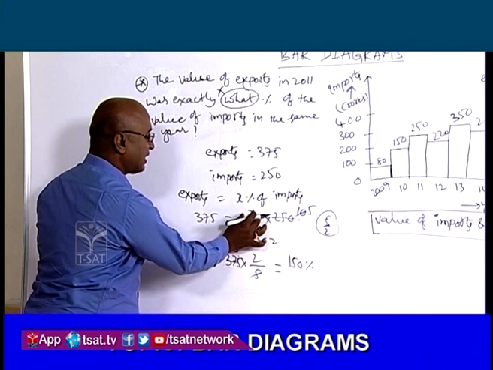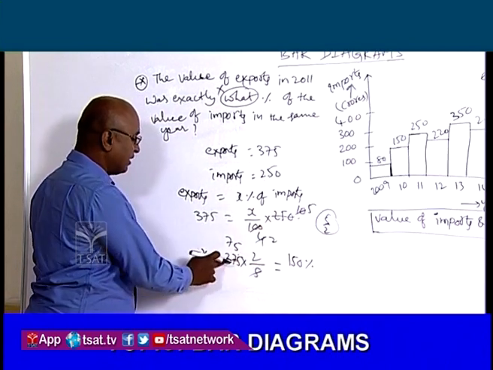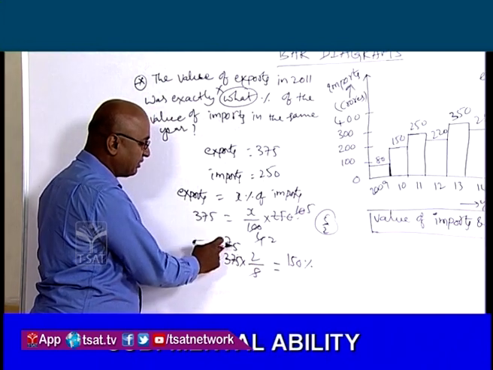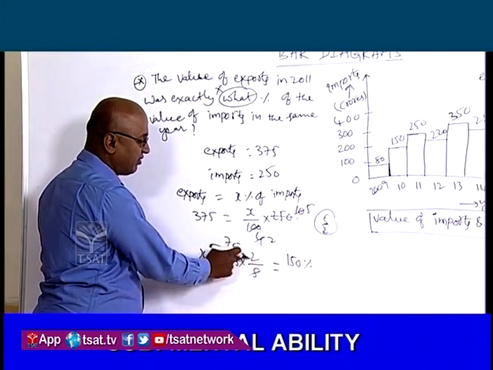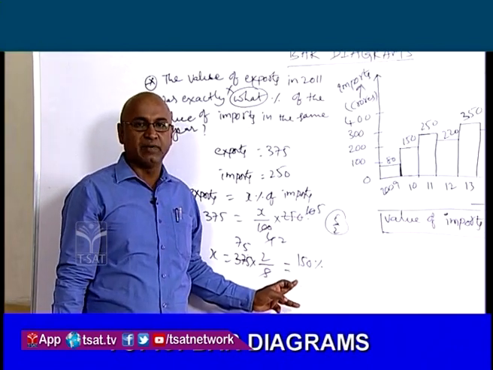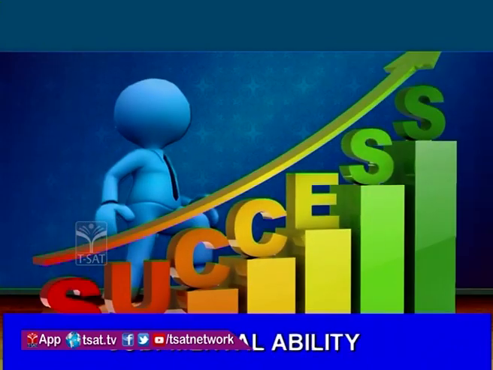ఇది Xని ఇక్కడ ఉంచుకొని 5 by 2 ఇవతలకు తీస్తే 375 into 2 by 5 అవుతుంది. That is equal to 75 fives are 375 and 75 twos are 150. So the required percentage is equal to 150%. Next question.